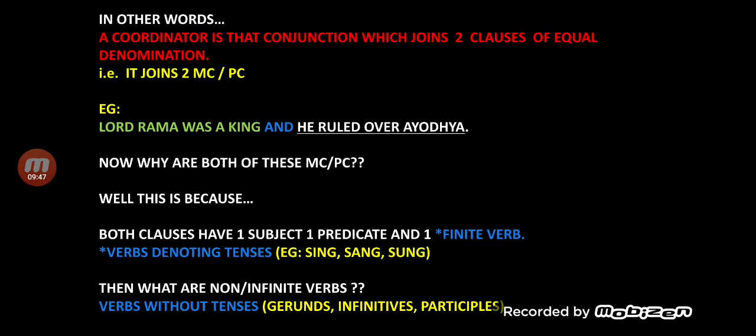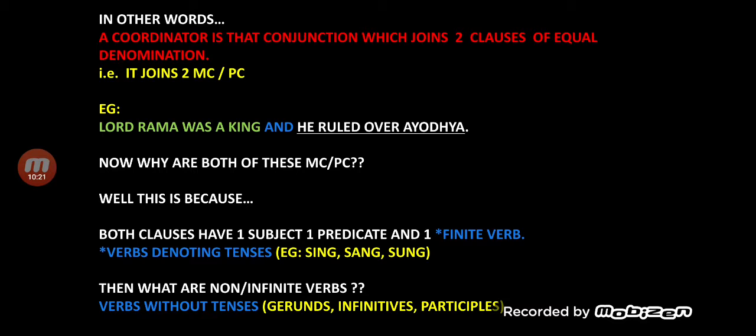So over here, you can see, Lord Rama was a king. There's a pause. The sentence ends. It's complete in its sense. Let's look at the other half. He ruled over Ayodhya. Well, that also makes a lot of sense. It is not having any incomplete sense. Both the sentences are complete.